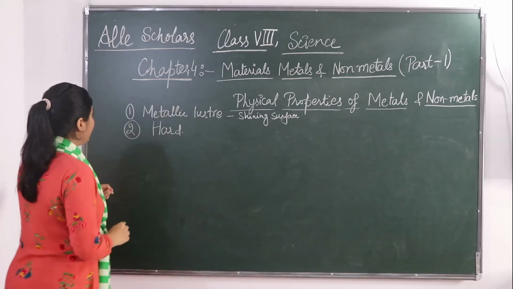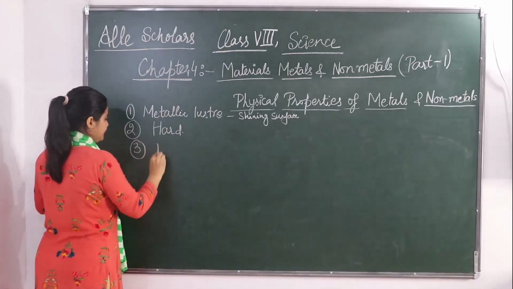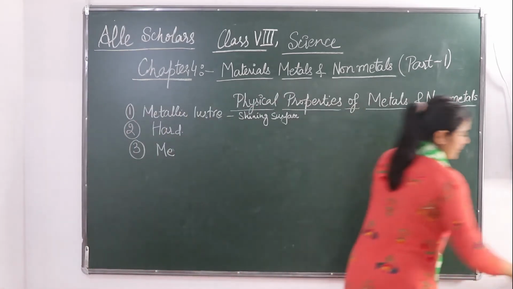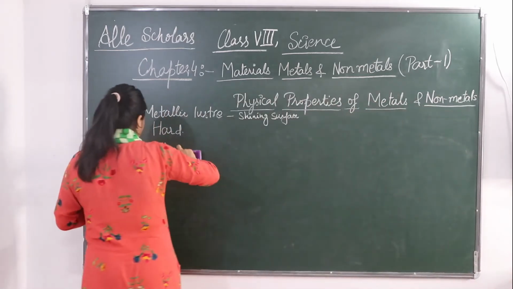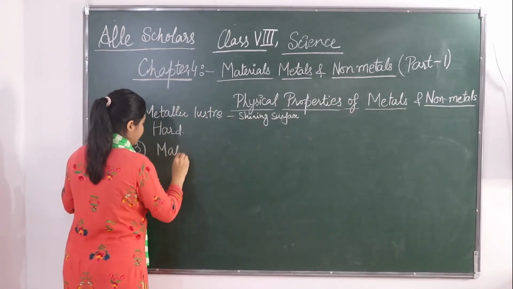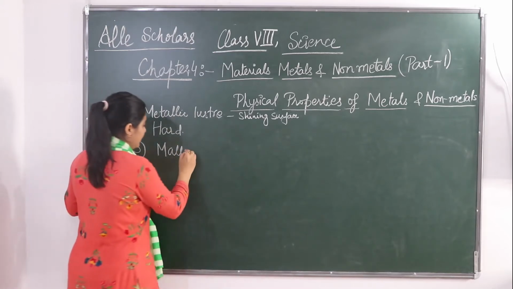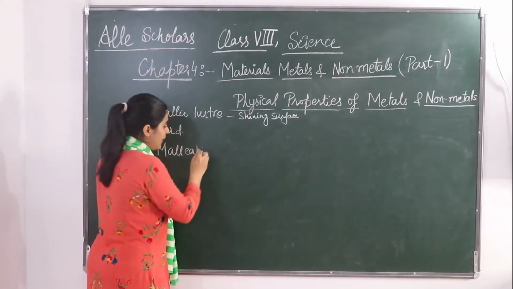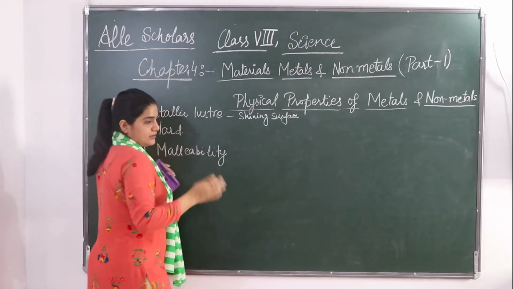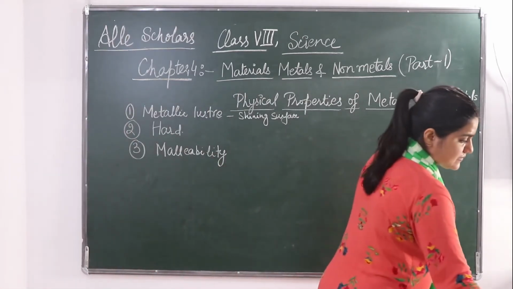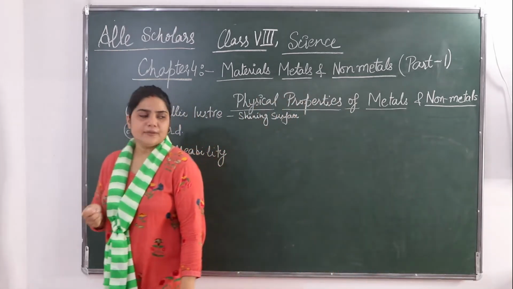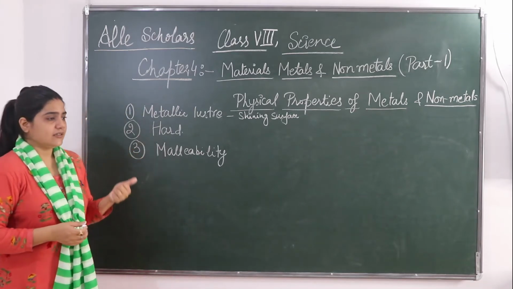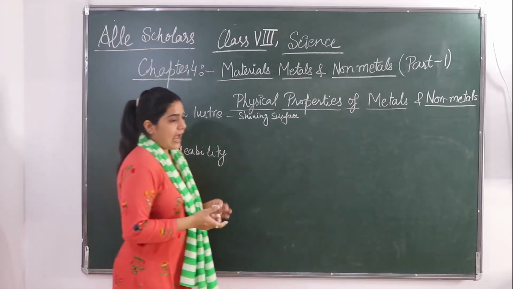And the third property is malleability of a metal. Okay, you must have seen goldsmith or ironsmith. What they do? They just hammer the different materials. Blacksmith, you must have seen that they keep on beating iron pieces or an article made up of iron, like spade is there, shovel is there, or axe is there.